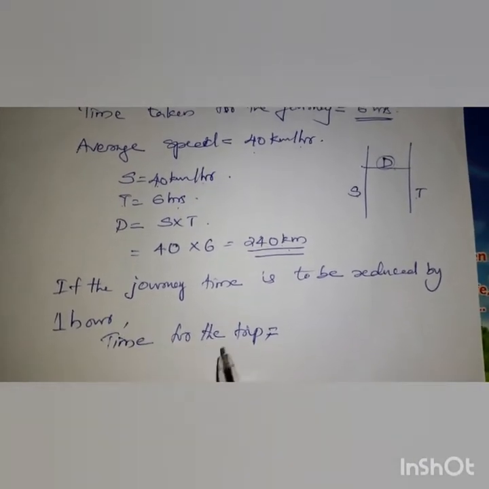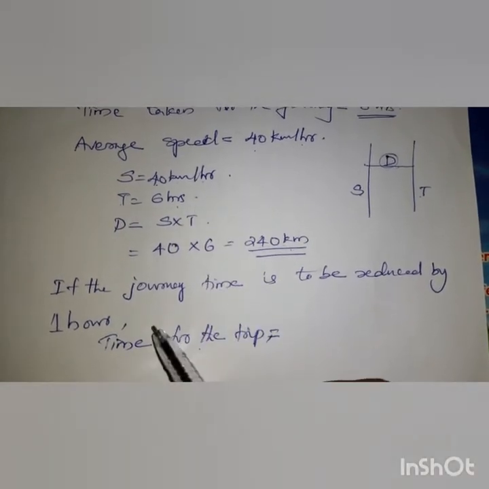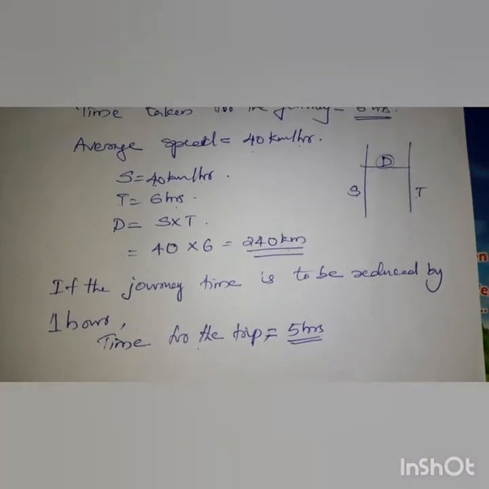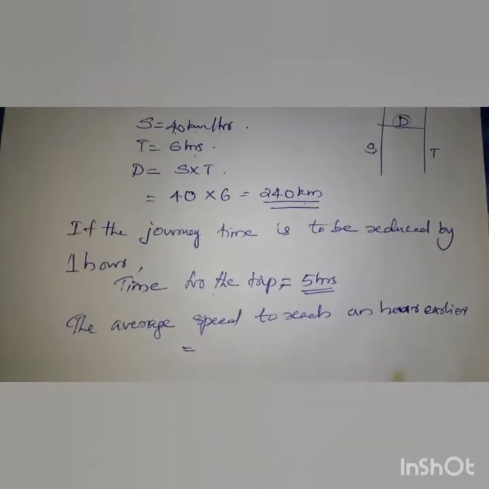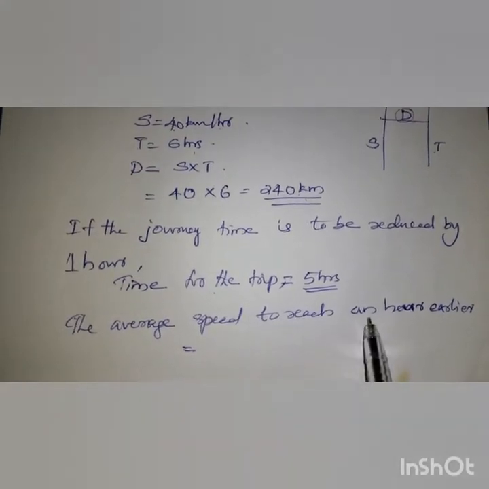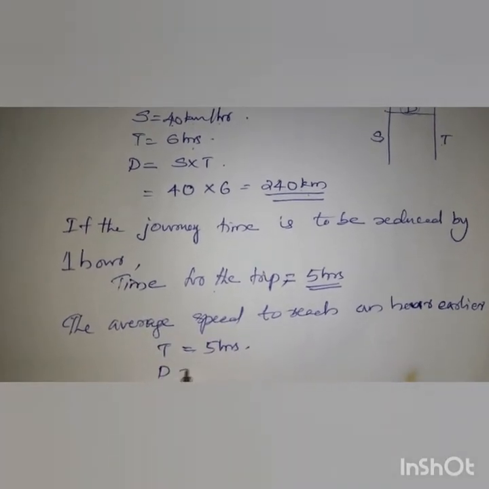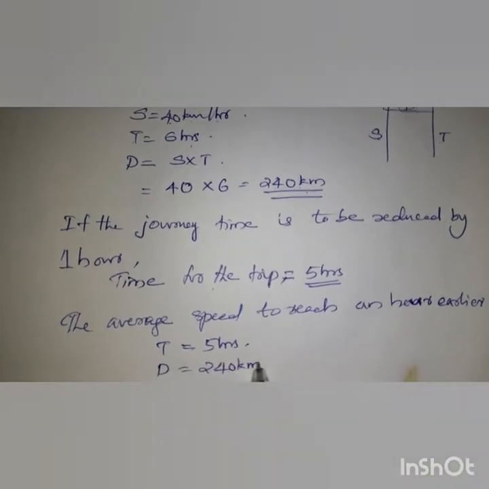Now it is 6 hours, so reduce 1 hour, it is 5 hours. Time is 5 hours, and the distance is not changing, it is the same 240 kilometers.